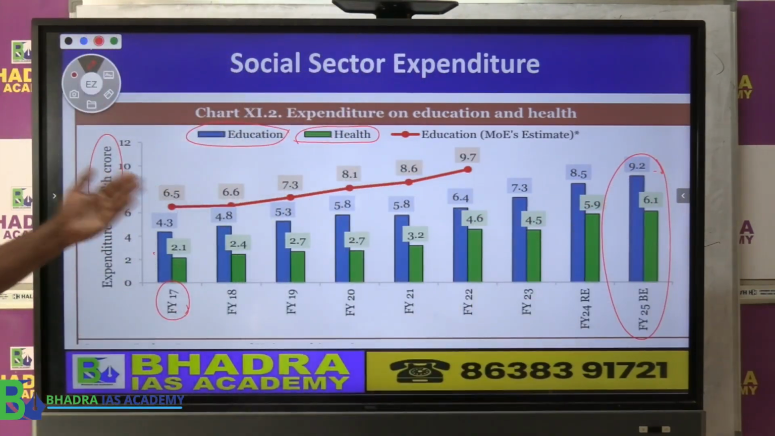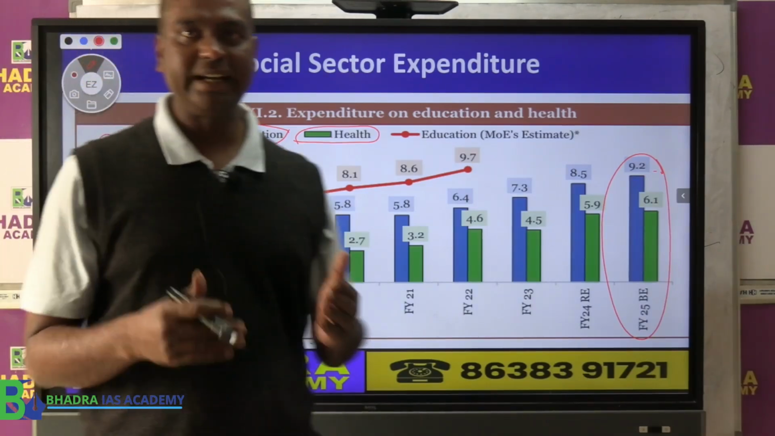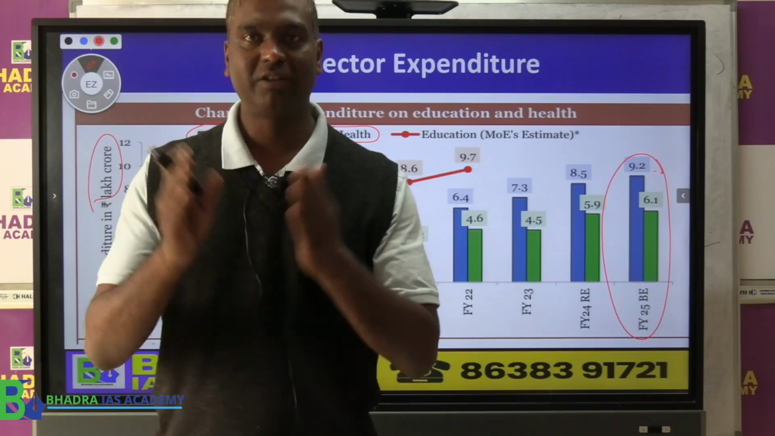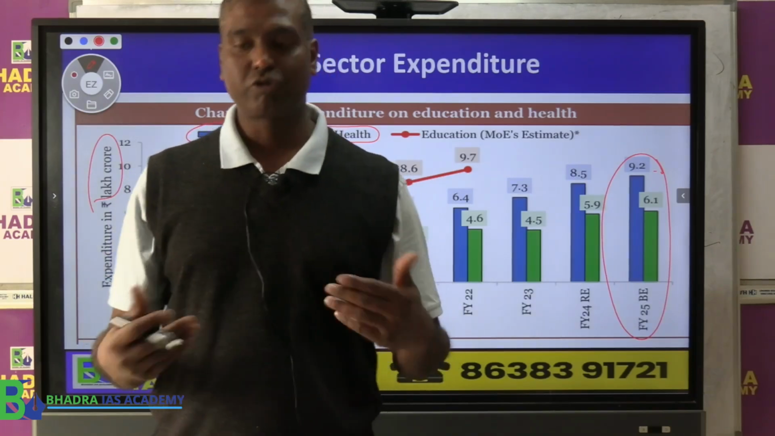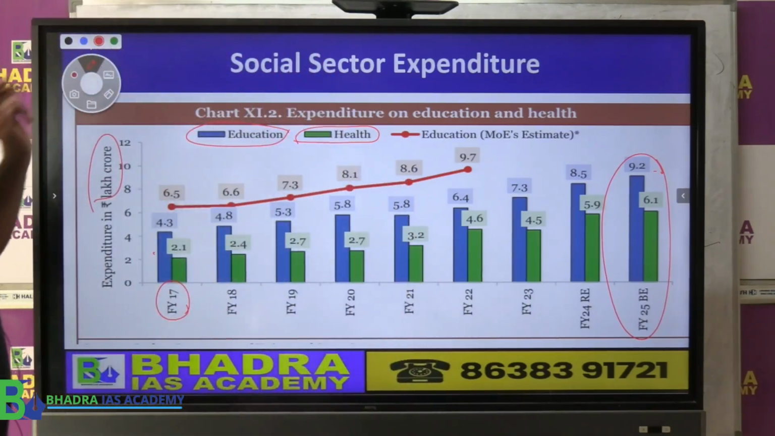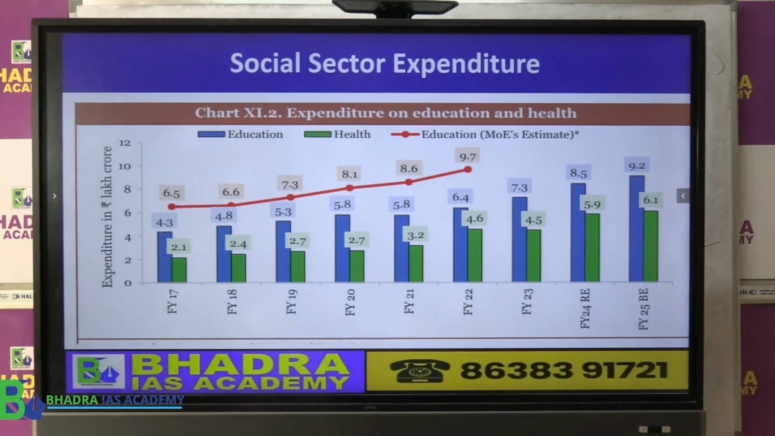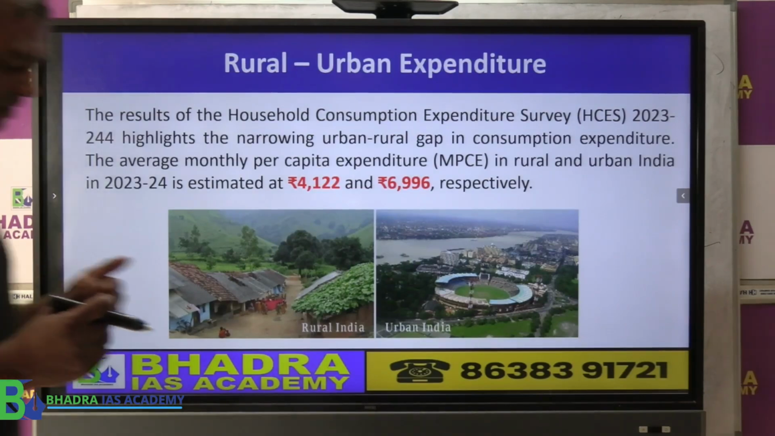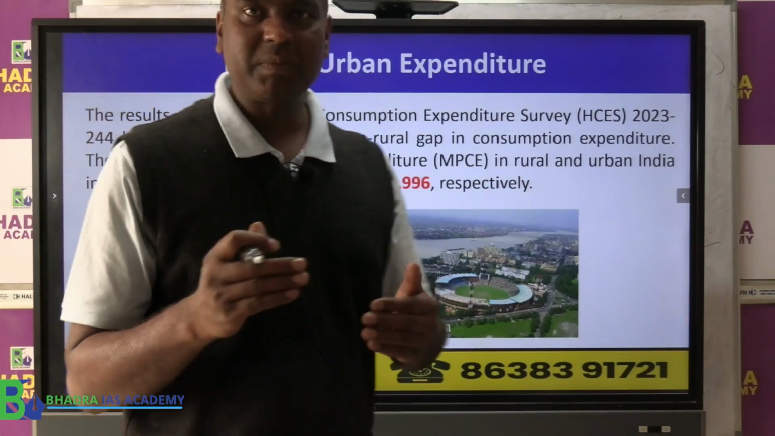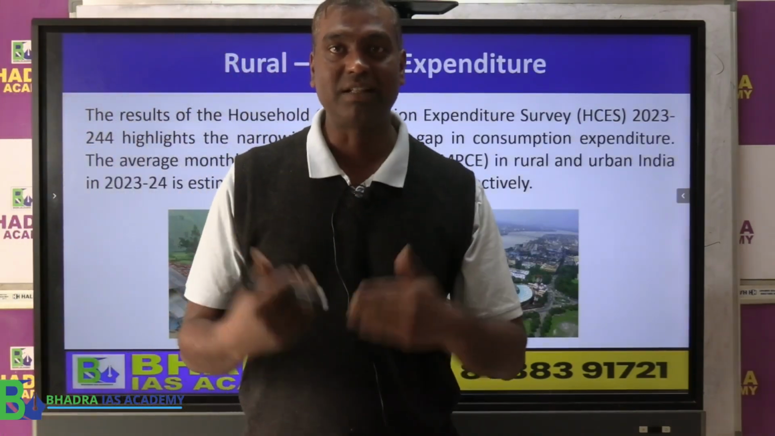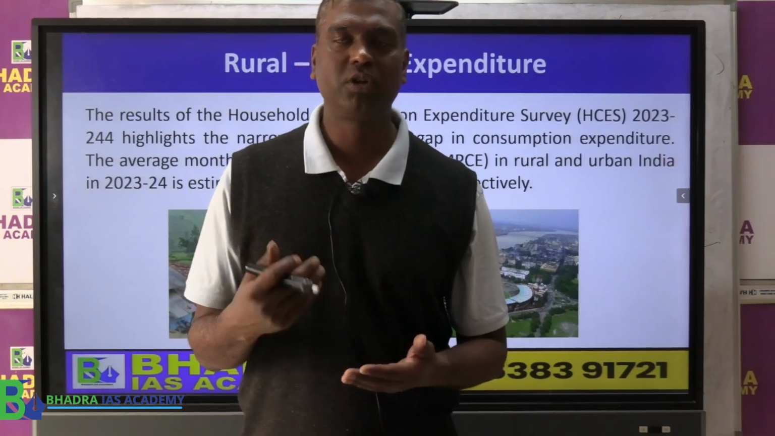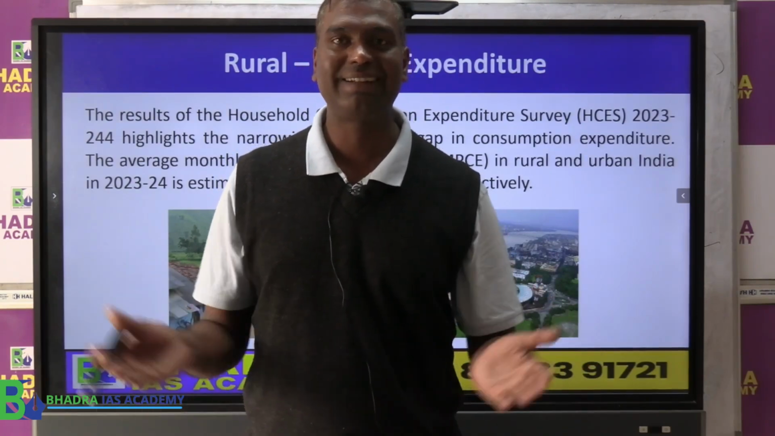So that's what the government is trying to say, that now the government is spending a lot of money on the development of the rural economy, rural India and also the social sector development. Now in this context, the government has tried to give some analysis. How much money is spent by people for their consumption requirement? Consumption means what? Purchasing food, clothes, whatever our basic needs are.